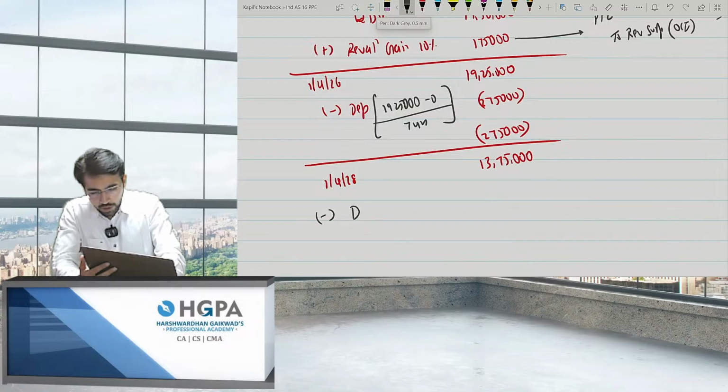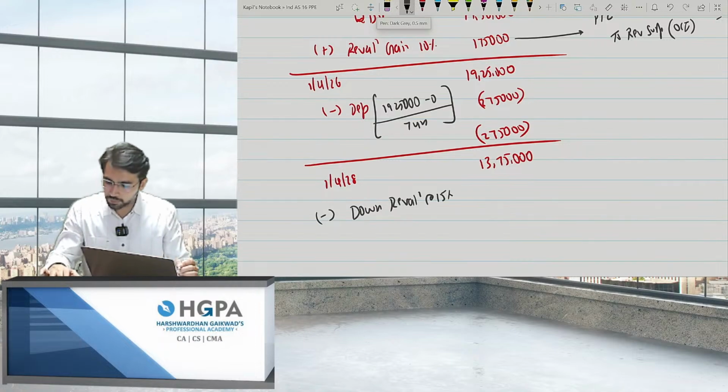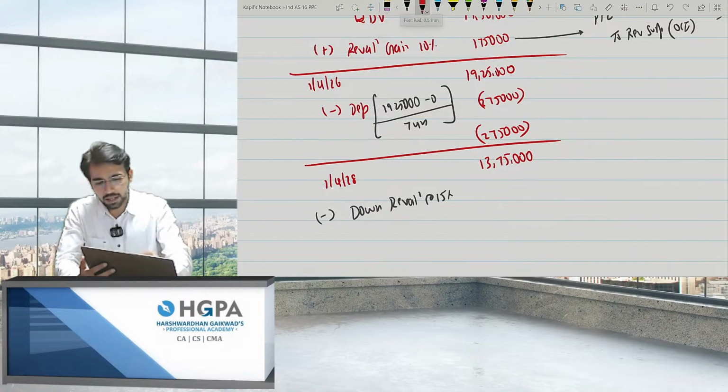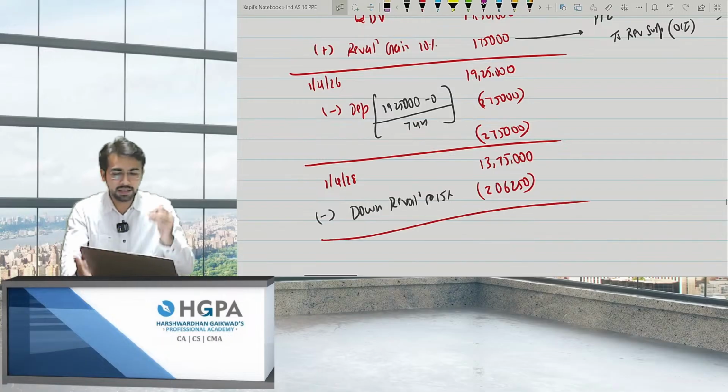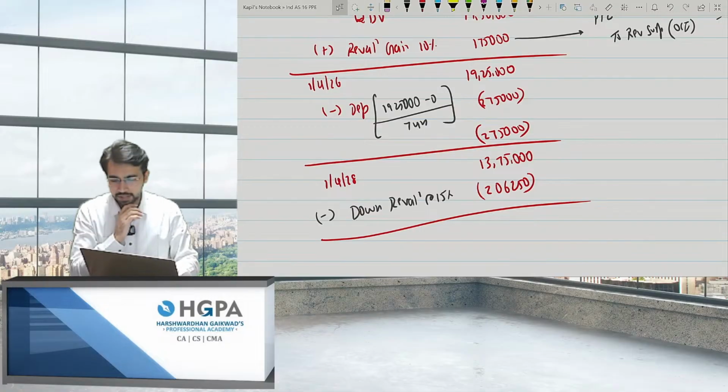this is the time for downward revaluation. Downward revaluation at the rate of 15%. So what is the 15% value? 2,06,250 was the value, and the balance will be whatever the answer is, right?